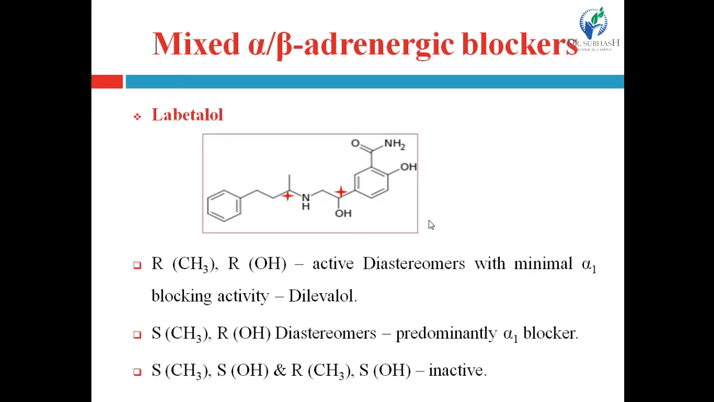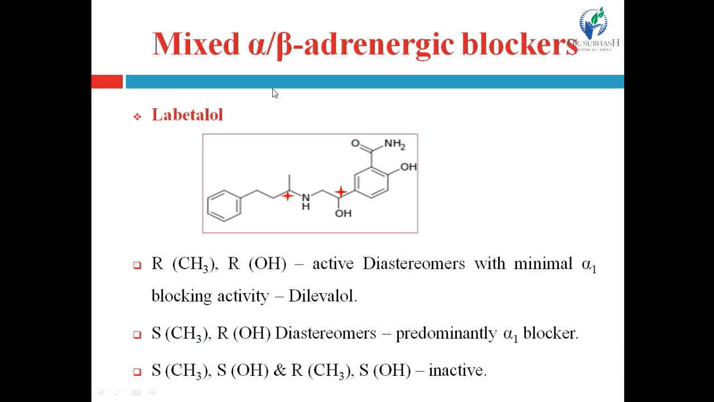And you know the difference between enantiomer and diastereomer. Enantiomers have at least one stereo center and diastereomers have at least 2 or more stereo centers, right? So here two stereo centers are present, that's why they are known as diastereomers. So 4 different diastereomers can be produced, right? And all have different activity, right? Out of 4 diastereomers, 2 are active and 2 are inactive.